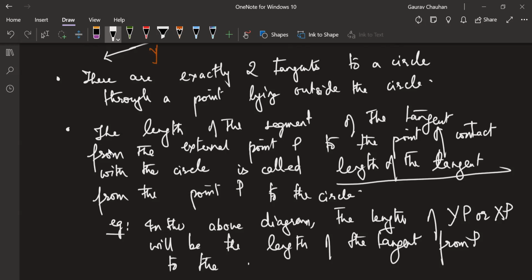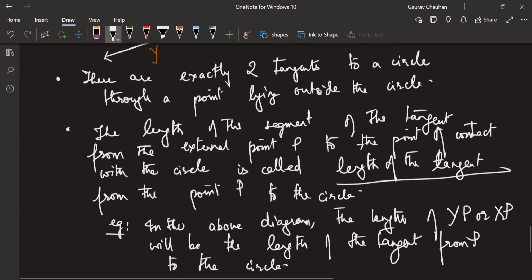Okay with that? This will be important because sometimes the questions will be given without a diagram and with just language. Length of the tangent from an external point to a circle is 8 centimeter. You have to understand that XP is 8 centimeters. Okay with that?